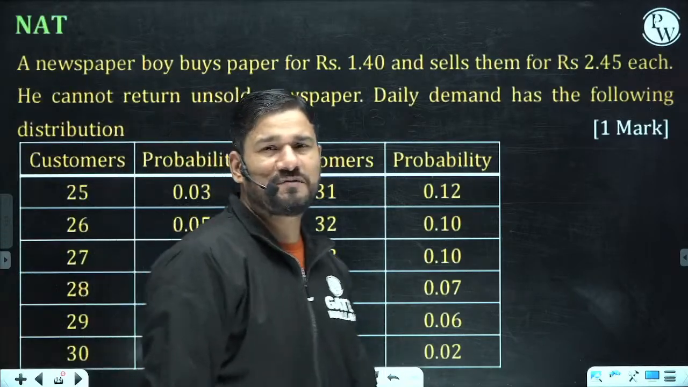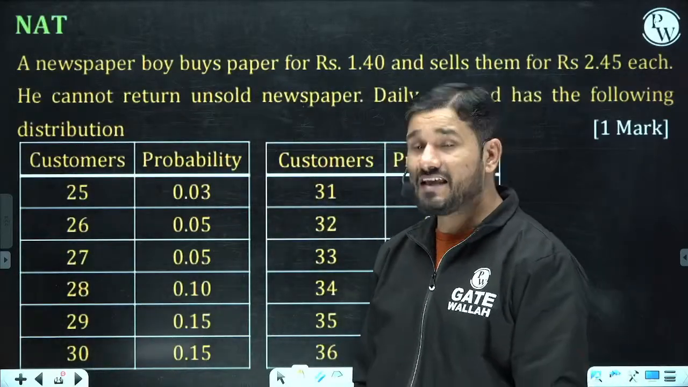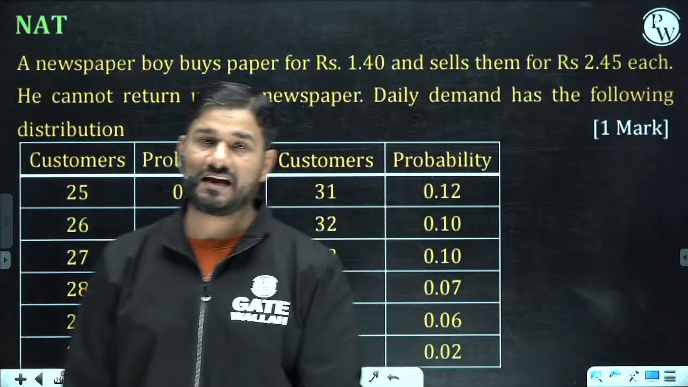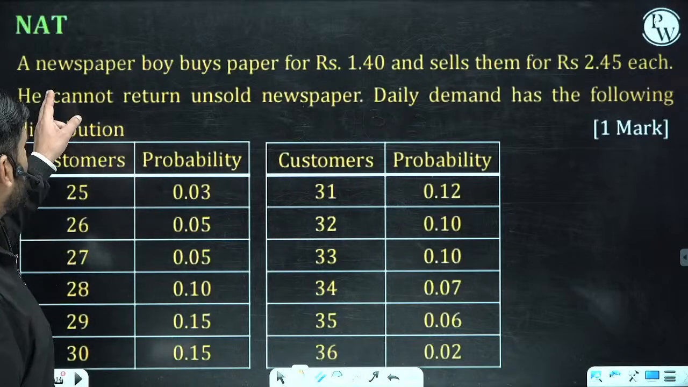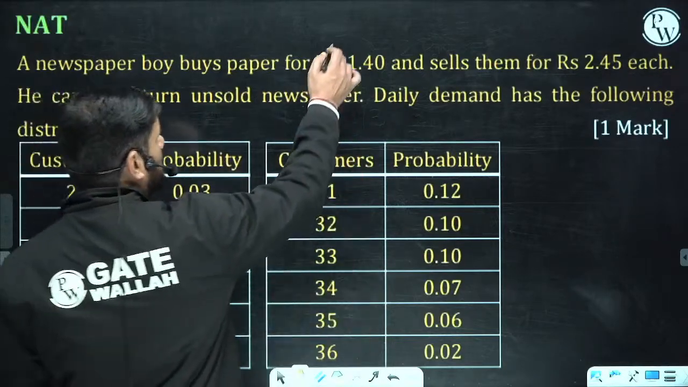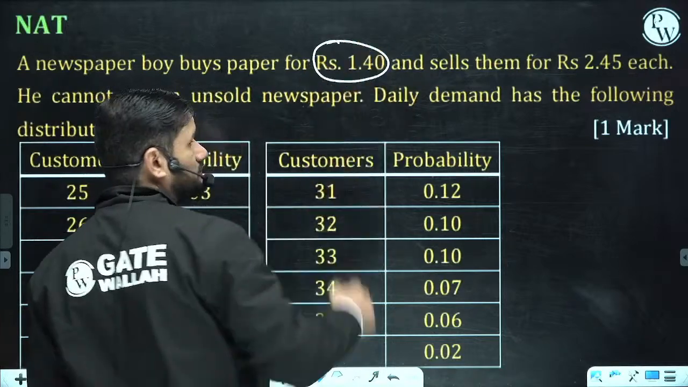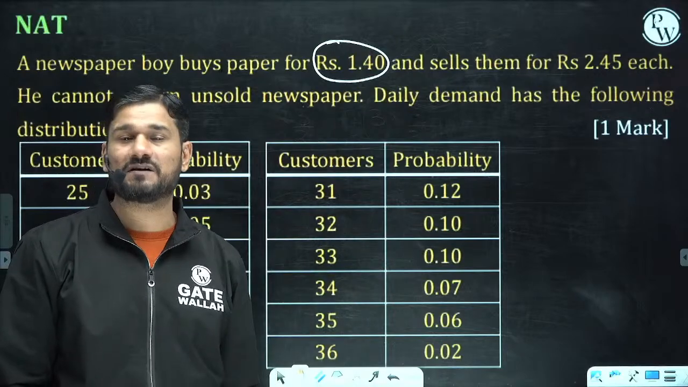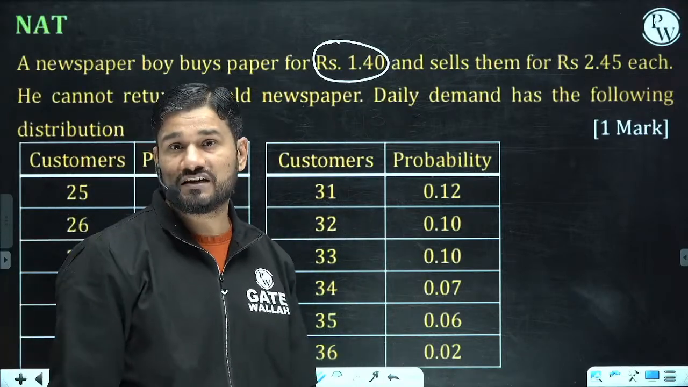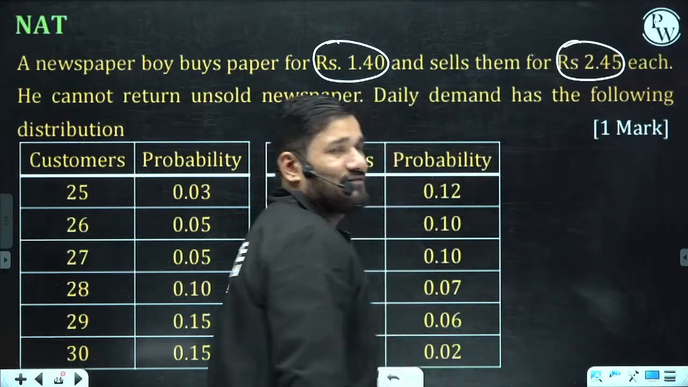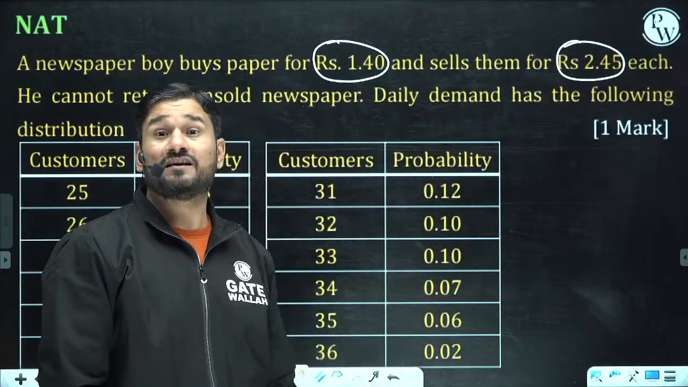Now this question is based on inventory. Very excellent question. If you check, a newspaper boy is purchasing a newspaper at a rate of rupees 1.4. So this is the purchase price he is purchasing at, and he is selling out the newspaper at a rate of 2.45. The demand may vary.